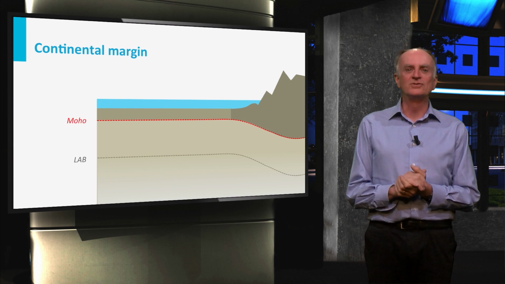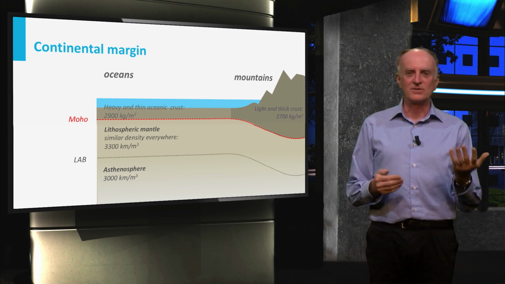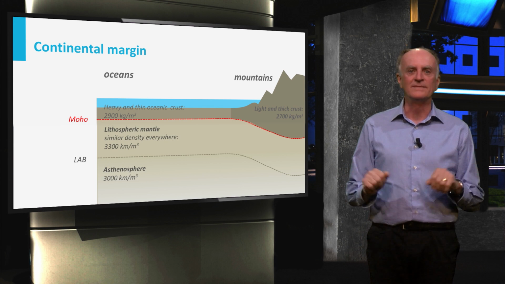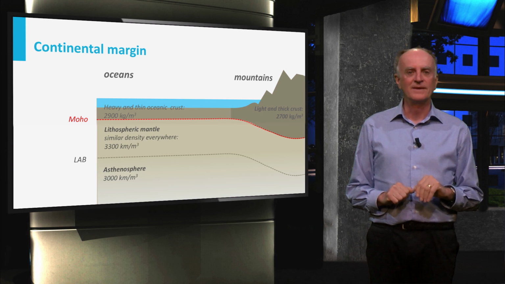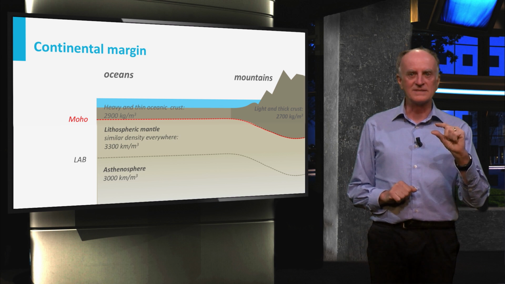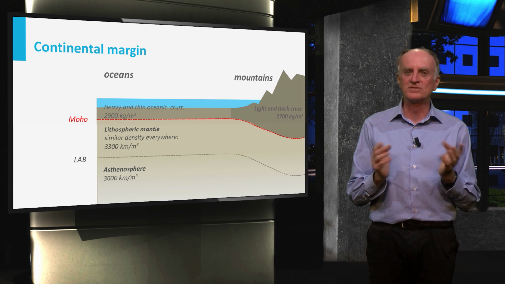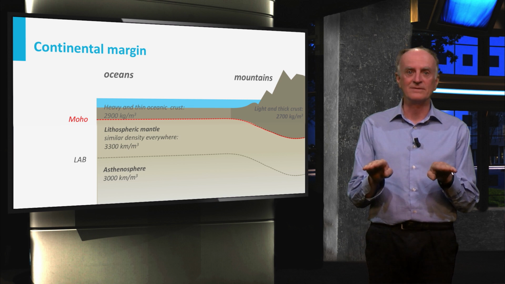Now let us go back to geology and consider a typical passive continental margin. Isostasy is able to explain most of the first order topography you see. Representative density values are shown in the picture. On the left side of the picture, you have a thin, heavy crust underlain by a thin and heavy lithospheric mantle. No surprise that the top of this block will be very low, below sea level.